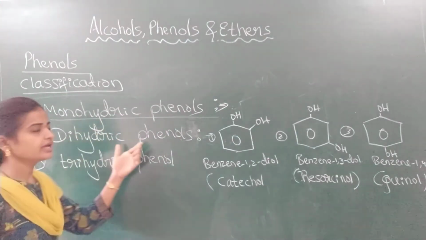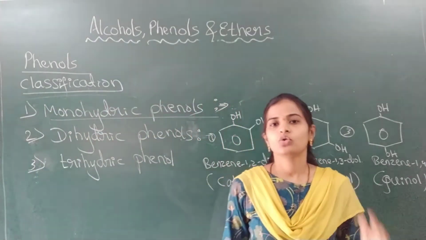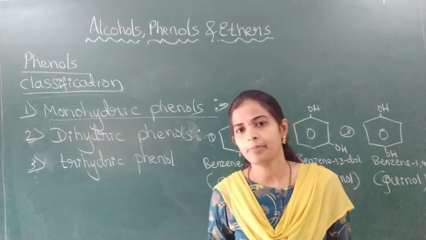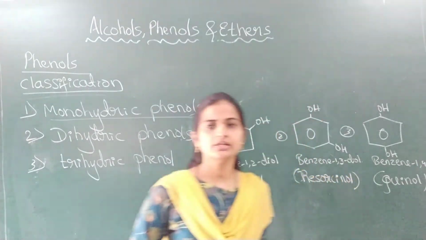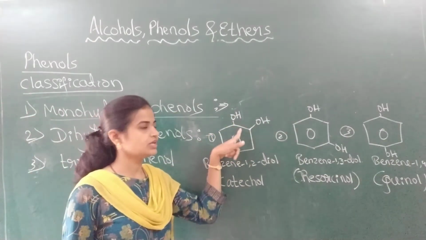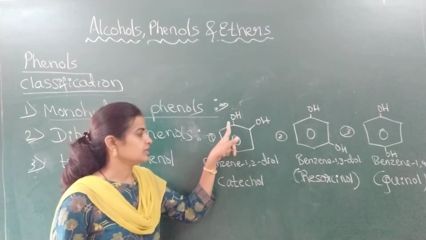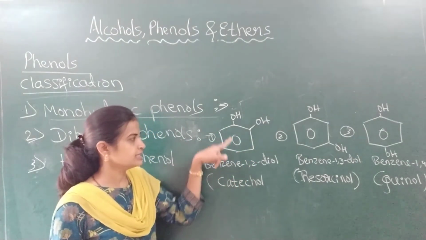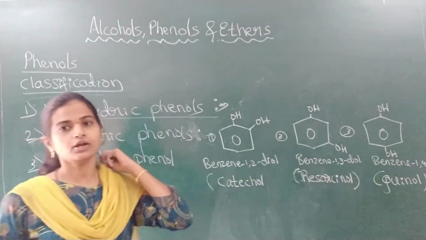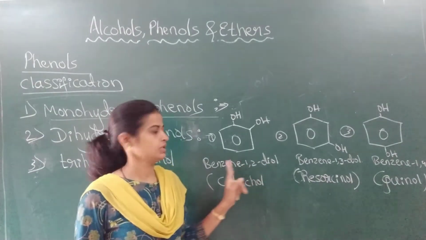Second one is dihydric phenols. What are dihydric phenols? The phenols which contain 2 OH groups per molecule, which are directly attached to the benzene ring. Few examples: 2 OH groups are directly attached to carbon atoms of the benzene ring. Look at the name: how many hydroxyl groups are there? 2, therefore di, with the secondary suffix ol.